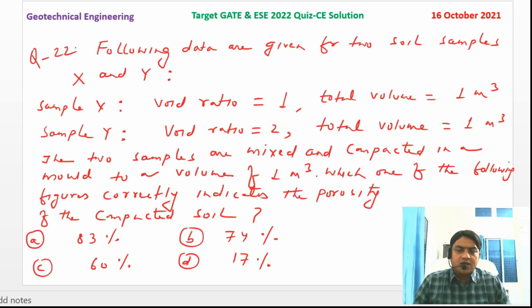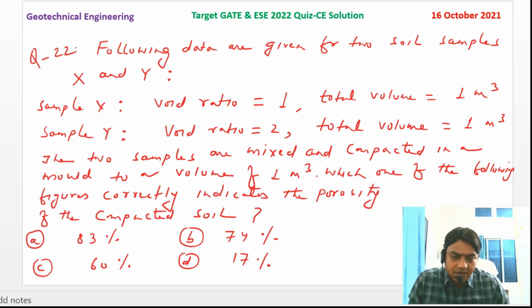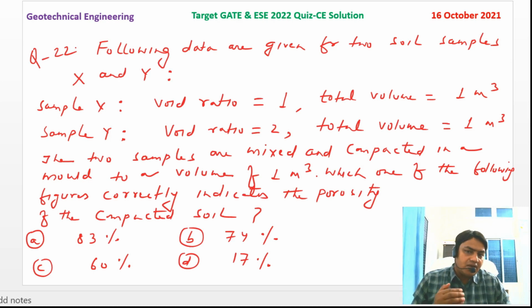The two samples are now mixed and compacted in a mold to a volume of 1 cubic meter. Which one of the following is the correct value of porosity for the compacted soil? Your options are 83%, 74%, 60% and 17%.